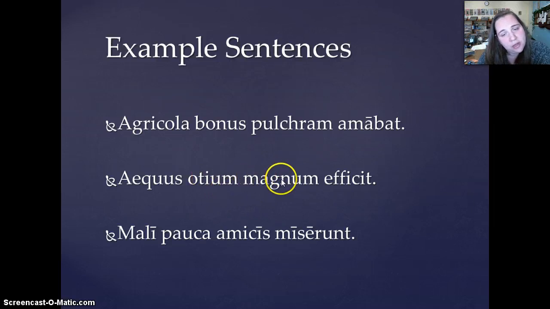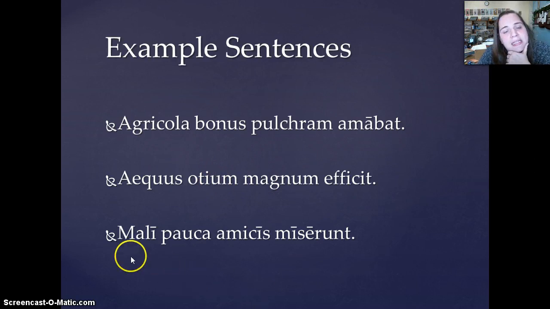That's going to be great leisure, right? But is Aequus describing anything in the sentence? It is not. Now, since it is masculine and singular, and the subject because it's nominative, we're going to translate this: a calm man produces great leisure or great peace, right?